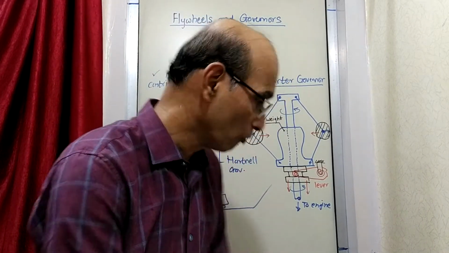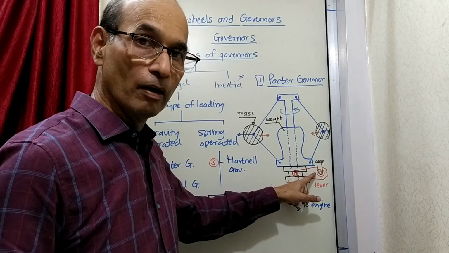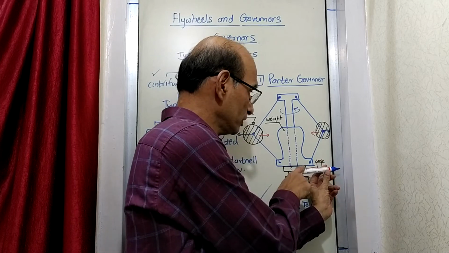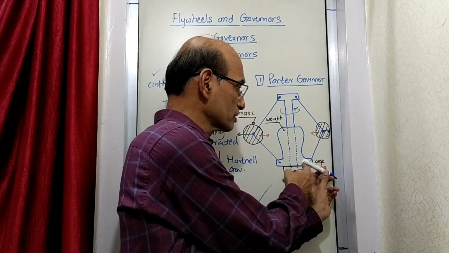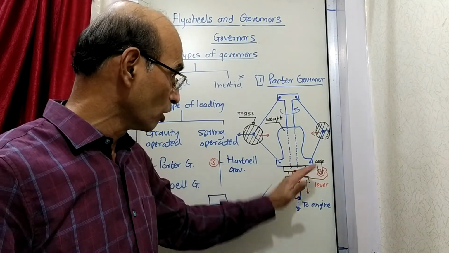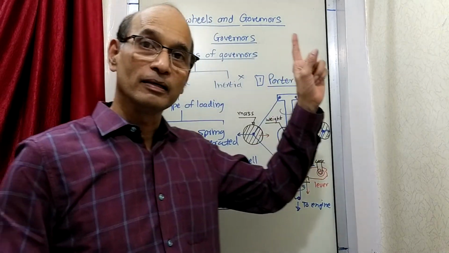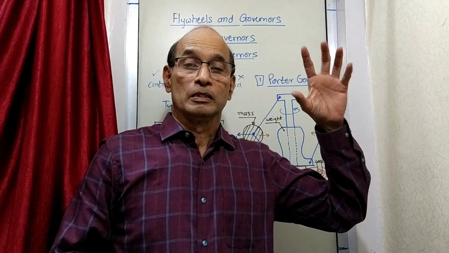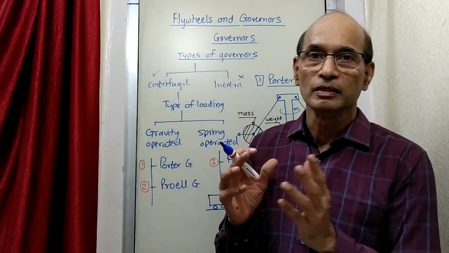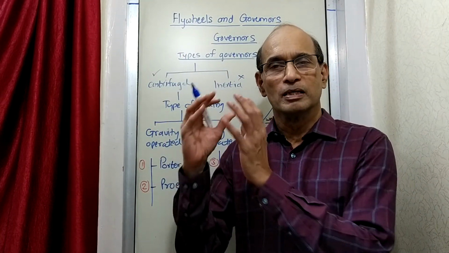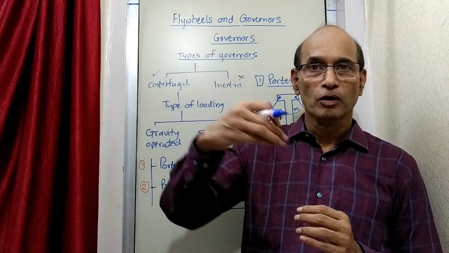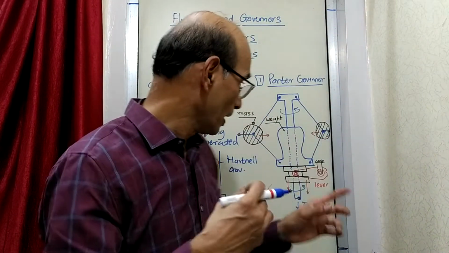When this part moves down, this is a lever. What is drawn here is a lever. This is the fulcrum point of the lever. So suppose there is a lever like this. When this is going down, the other part will go up. And there is some mechanism connected here so that the movement of the lever is finally given to whoever is the supplier of the fuel. In the engine there could be some carburetor or some device through which the fuel goes to the engine. So the flow of the fuel will be controlled by this movement.